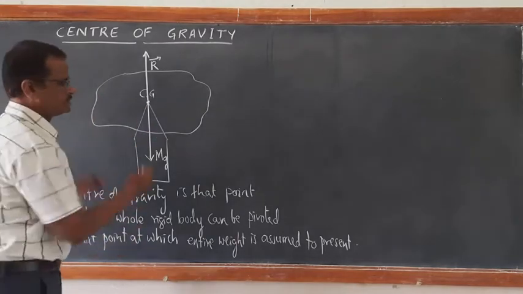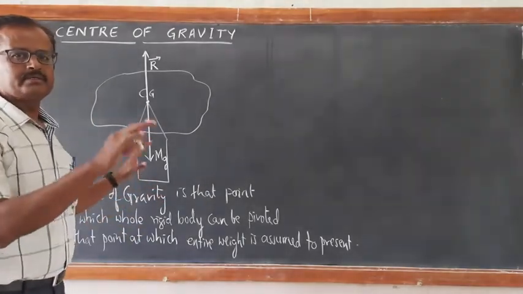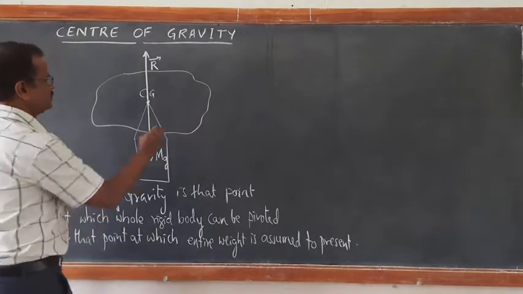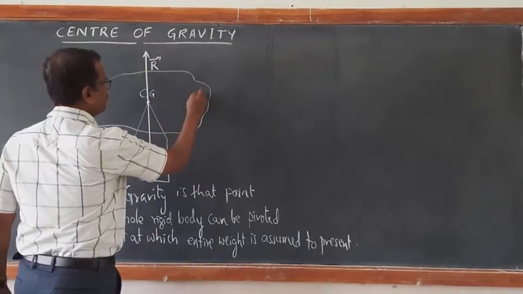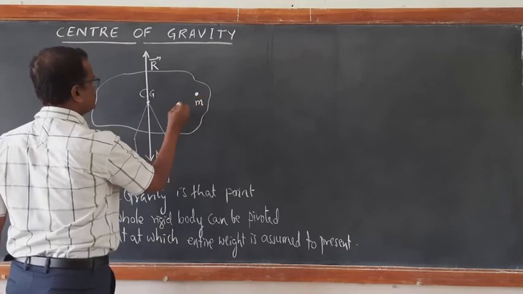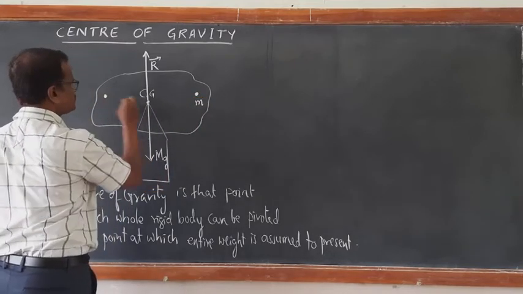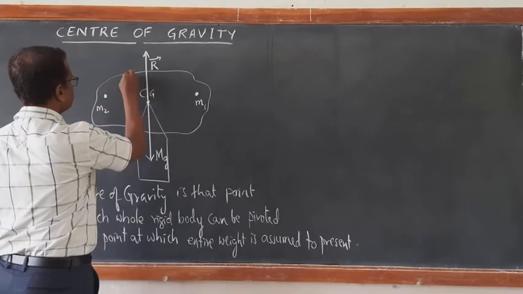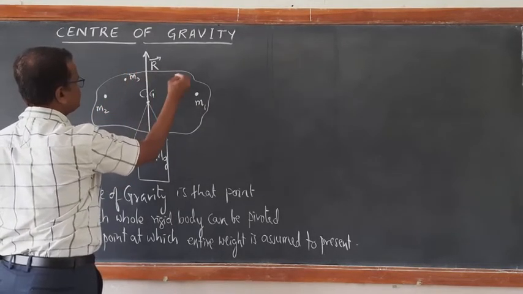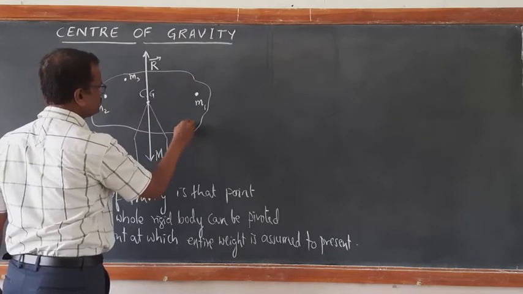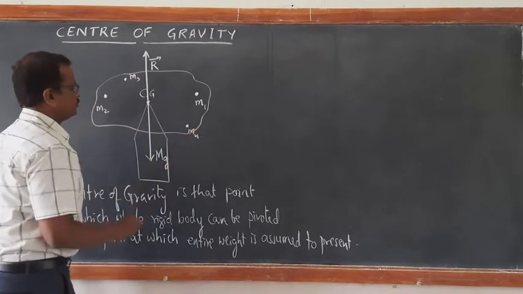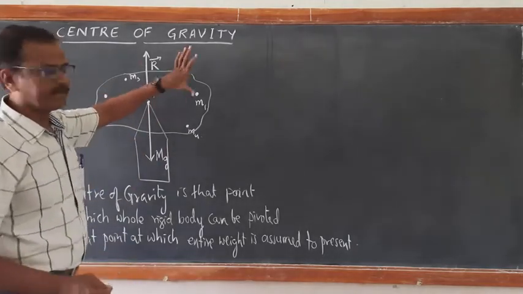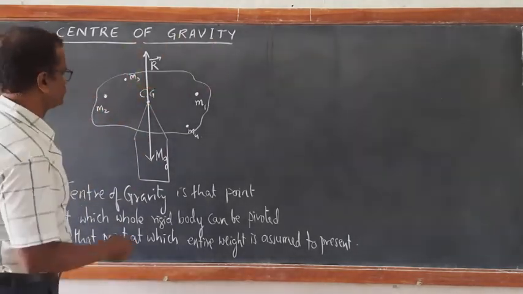Now, this is a rigid body having different parts having different masses. Suppose this is a mass M1 and this is mass M2. This is mass M2 and this is mass M3, situated at different positions. So M4 and so on. So it is having a number of particles, different parts with different masses.